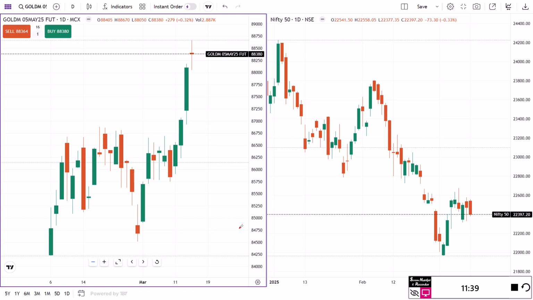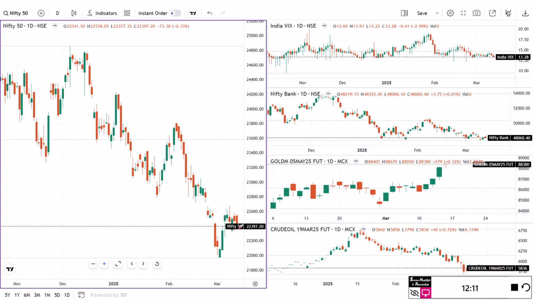This is gold futures. I've taken May futures and the data has not been right. Nevertheless, I was trying to have March futures. So if you see Nifty in the March futures also, the gold price has touched an all-time high of 88,750, and Nifty has just recovered, tested 22,000 and is trying to bounce back. So this is a strong correlation you can see, inversely correlated between gold and Nifty.